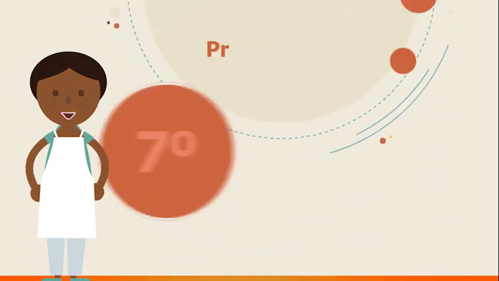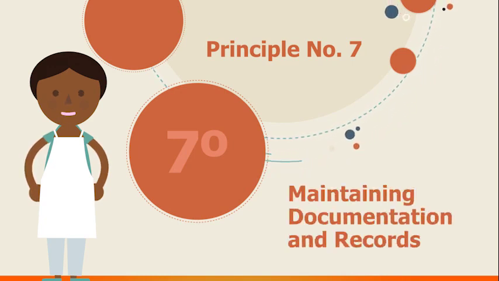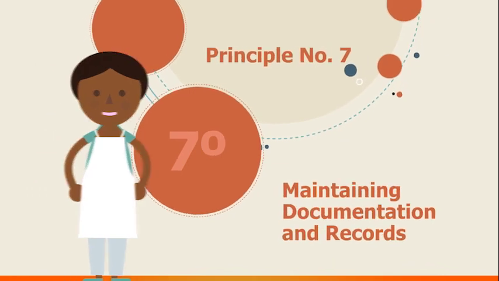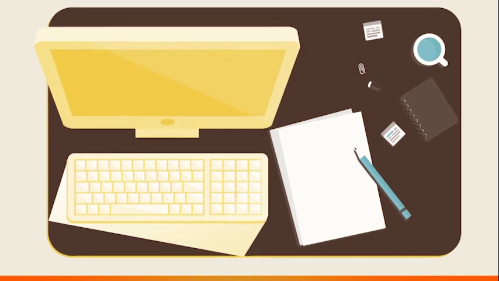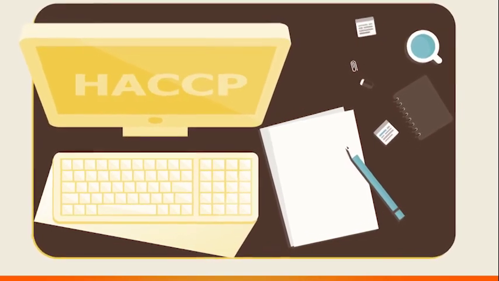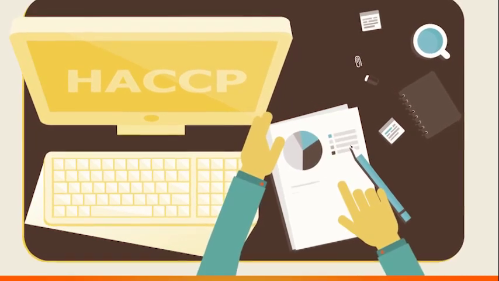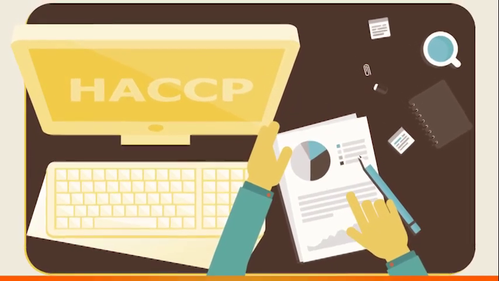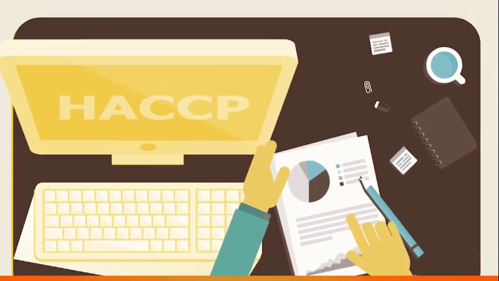The seventh and final principle is maintaining documentation and records. The seventh principle tells us that everything must be written and documented in the whole action plan of HACCP. This will make the kitchen rules clear to everyone. With proper documentation, you can prove that kitchen processes are watched and recorded. Now you know the 7 principles of HACCP. Let us revise.